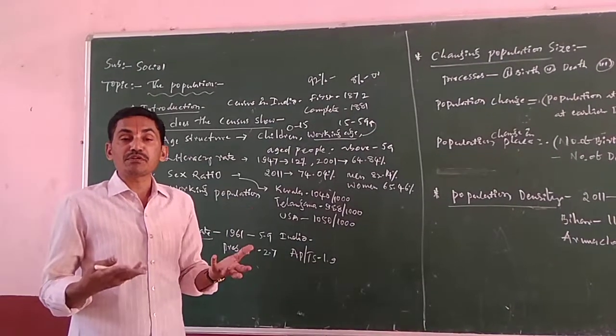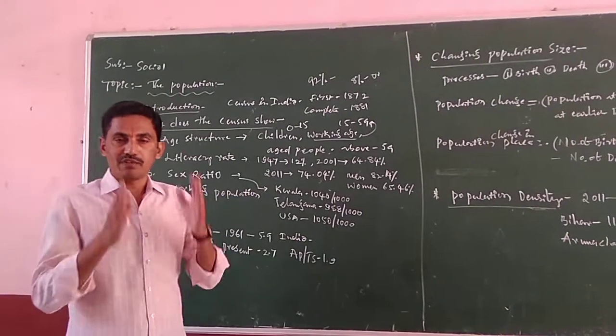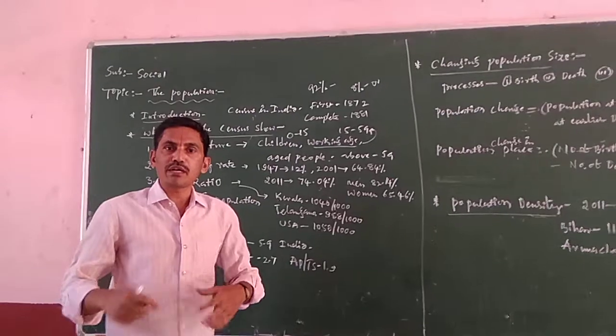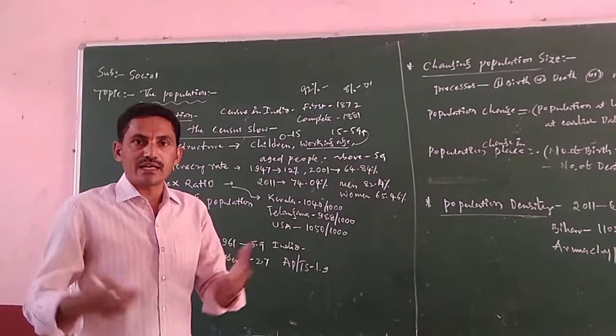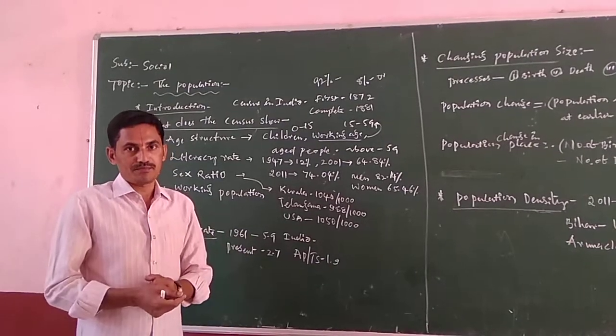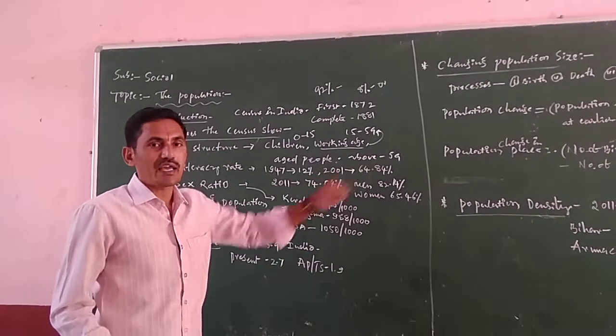Actually, those people who are engaged in organized sectors, after the 59 years they will retire and they will get some pensions from the government, and they will manage with this. But in the agriculture sector, there is no retirement. They will continue their work after the 59 years.